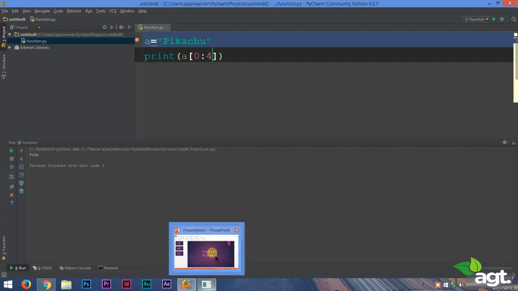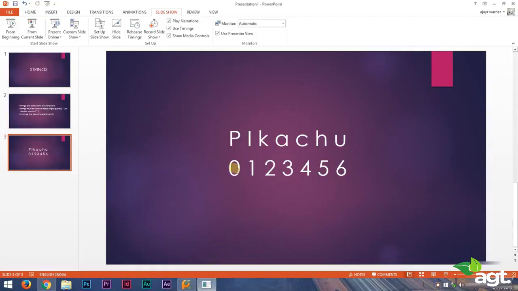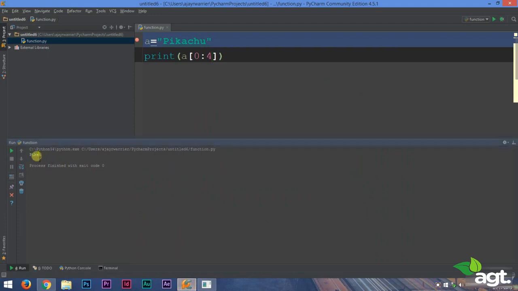So if you observed our previous presentation, what this does is that zeroth letter, that is P, first letter, that is I, second letter, that is K, and the third letter, that is A. P-I-K-A. So it just prints out those 4 letters. 4 means it will only print up to upper limit minus 1, that is 4 minus 1. So the first 4 characters will be printed. 0 colon 4 will print out the first 4 characters.